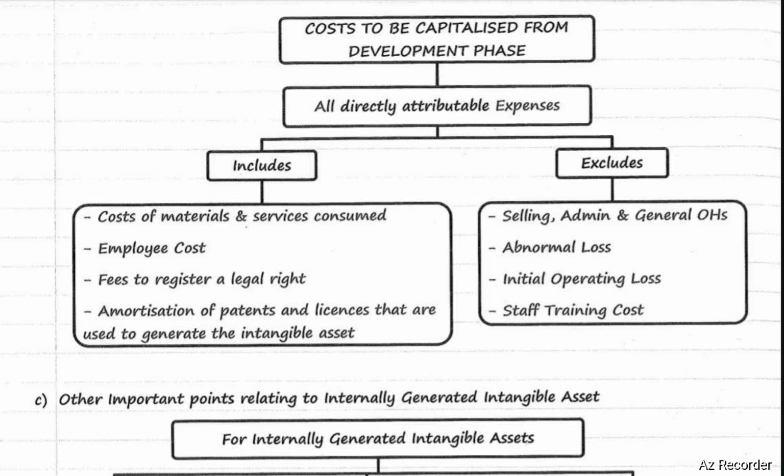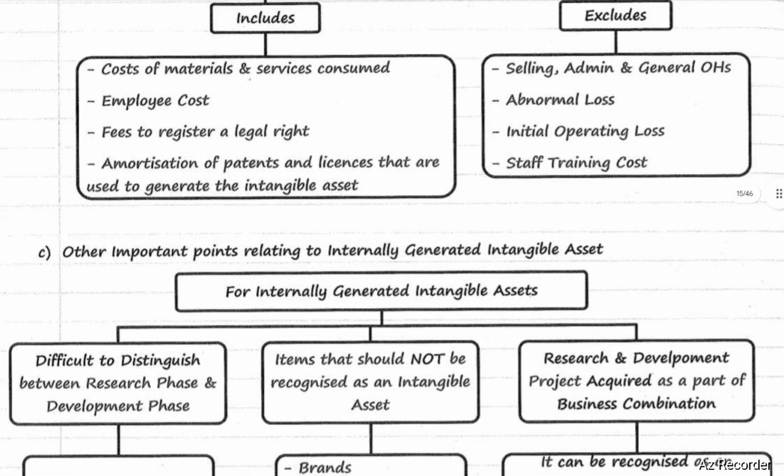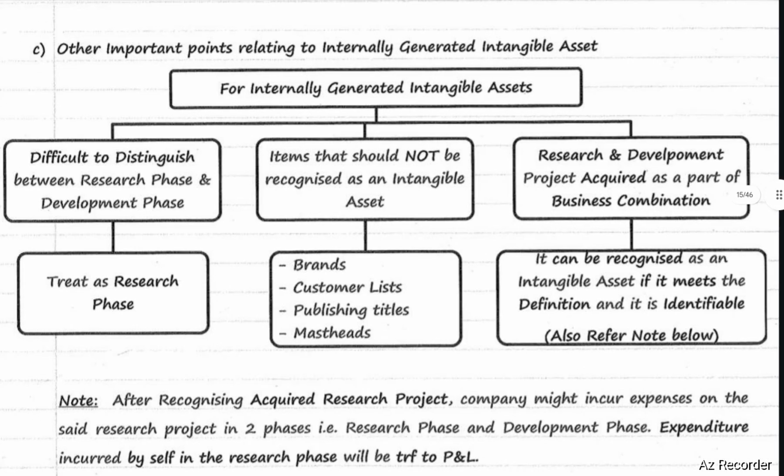But these expenses exclude selling and distribution overhead, office and administration overhead, general overhead, abnormal losses, initial operating losses, and staff training cost. For internally generated intangible assets, if it is difficult to distinguish between research phase and development phase, treat it as research phase. What are the items that should not be recognized as intangible assets?